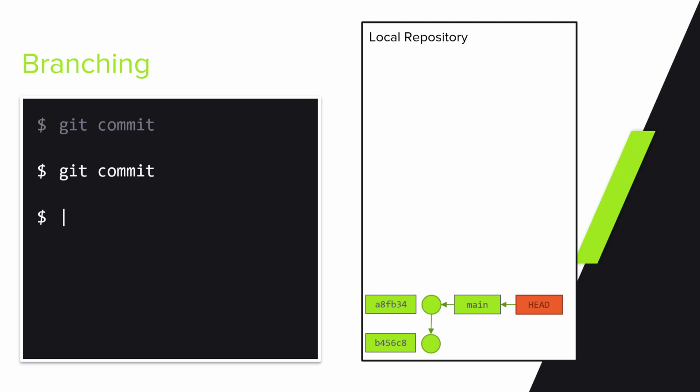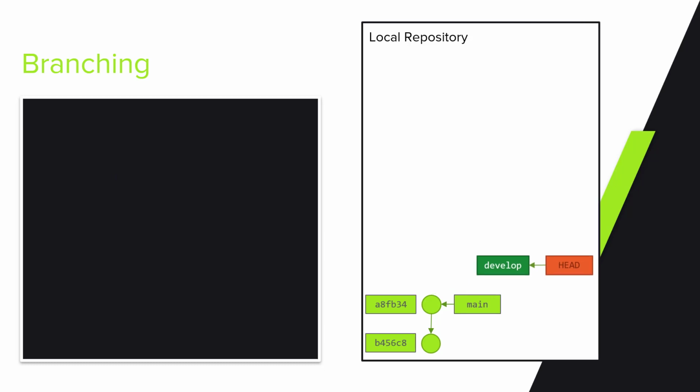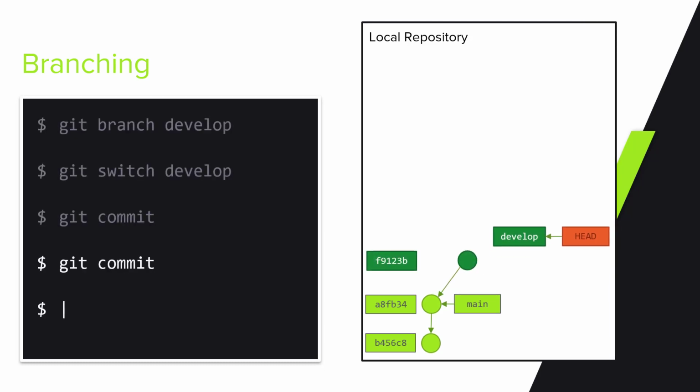But what if we have two branches? By running git branch with the name parameter, we create a new branch. We called ours develop. Notice how our head is still pointed to main. If we were to commit now, the label main would move to the new commit. We would like the label develop to move and main to stay put, so we will switch to develop. When running switch, we moved our head and we are now looking at the develop branch. After running a couple of commits, we can see that the develop branch moved to the latest commit.